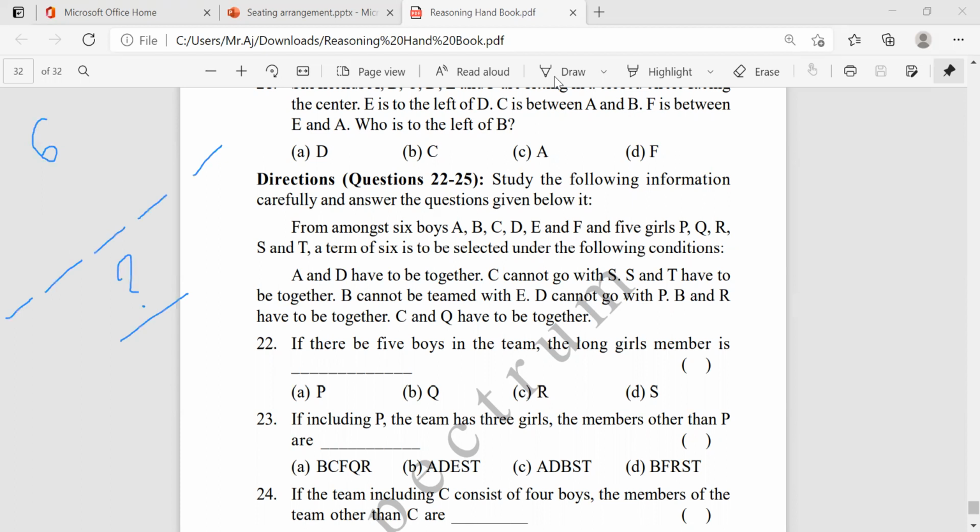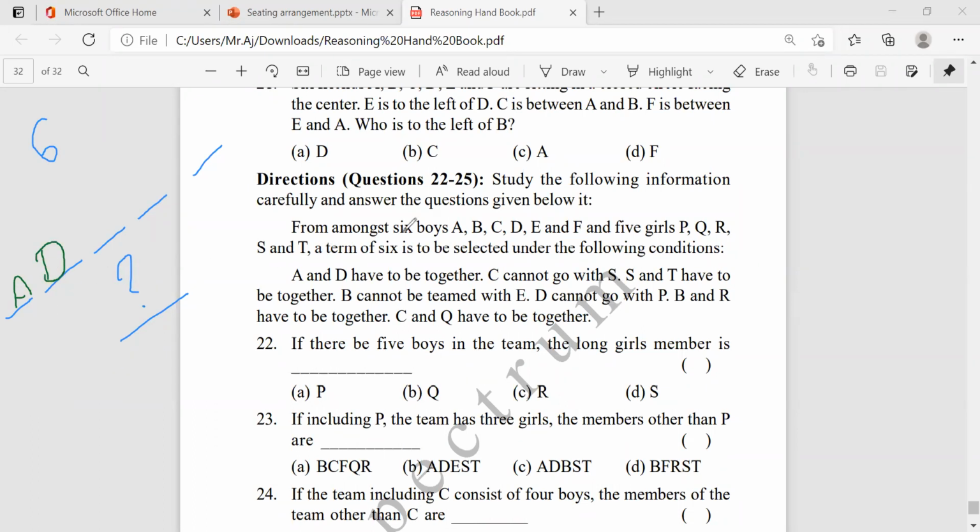Now, first I need to find out which boys. First thing, suppose I take A here. Along with A, B will be there.